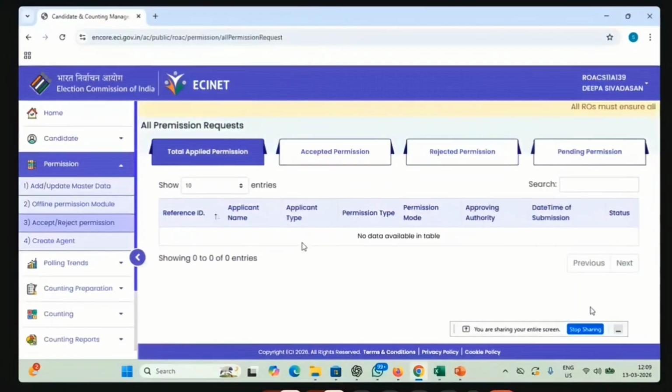Here all the permissions will be listed. Go to each permission. If it is a police NOC required permission, check for that. And if the NOC has come, then go for the RO option. There you have an option to upload a PDF. You just upload the order giving the permission, submit it, and it is cleared. Permissions have to be cleared immediately once they are received, and you have to process them.